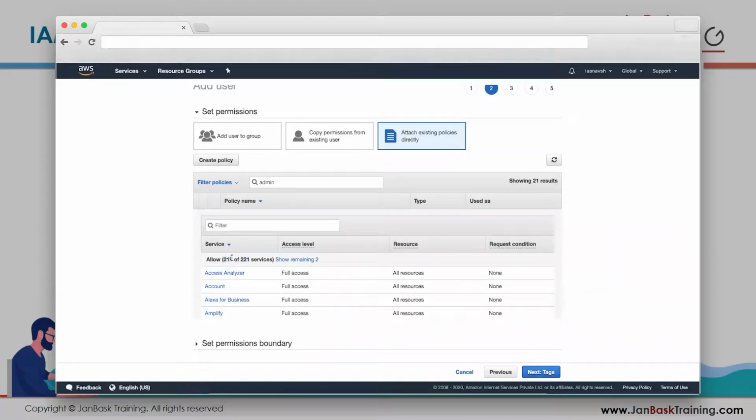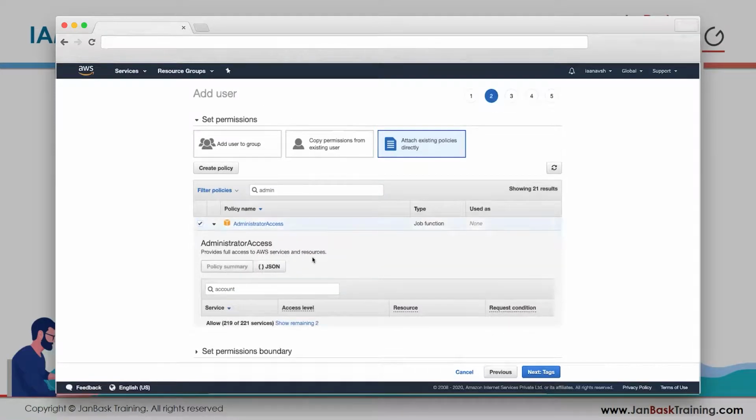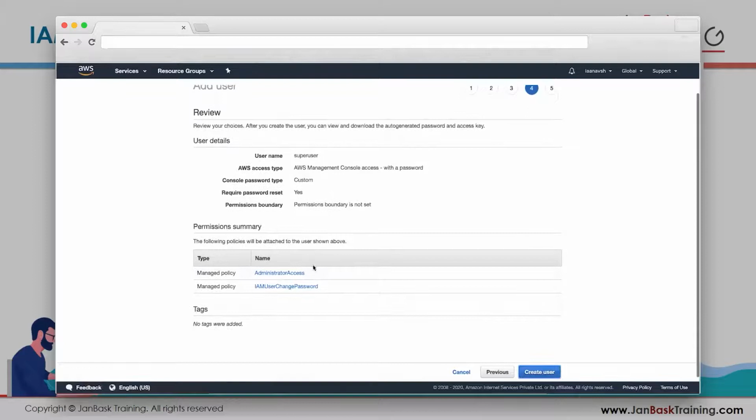Okay, so this is the max access that you can give to someone. Now, what are those two services that he's not getting access to? I'll show you. Let's give him access and then see in the management console itself. Okay, and the super user is created.